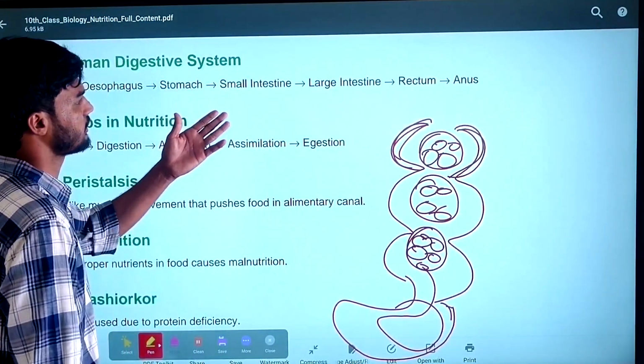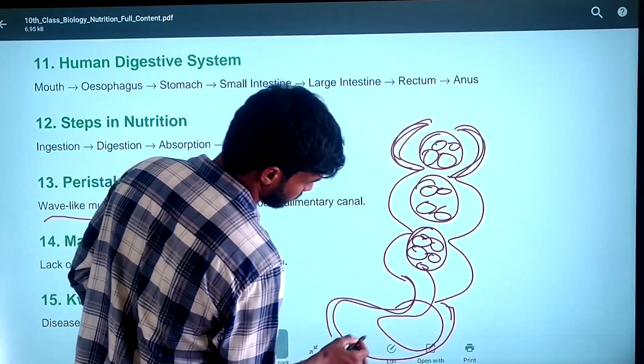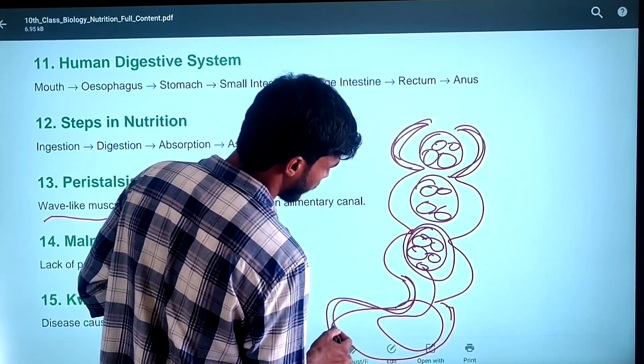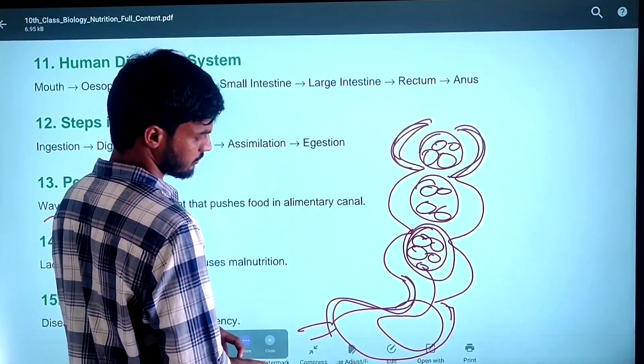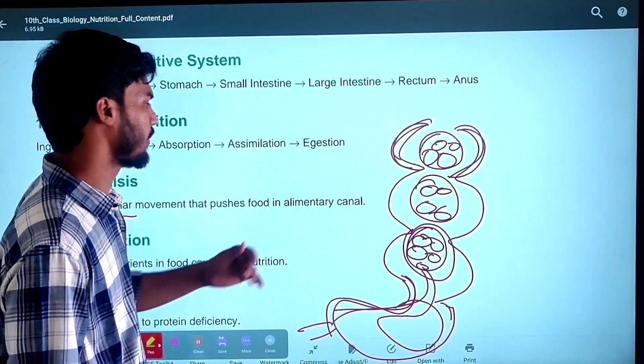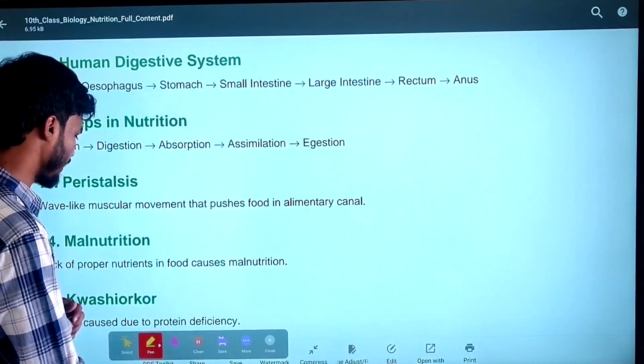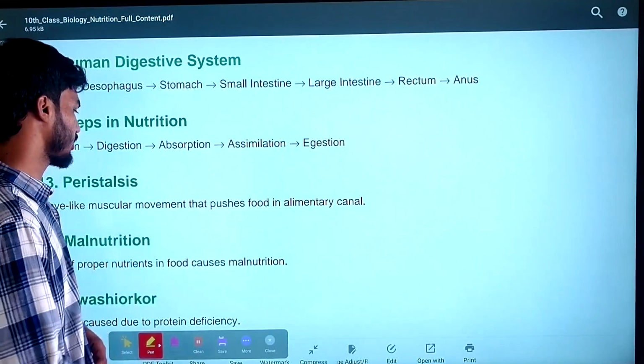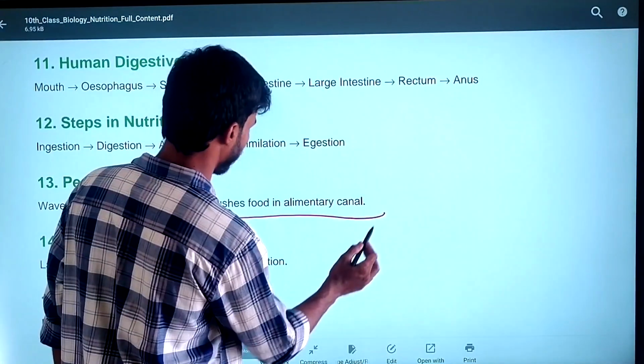It enters the stomach, followed by the duodenum, then the small intestine, large intestine, rectum and anus. So peristaltic movement is a wave-like muscular movement that pushes food along the alimentary canal.